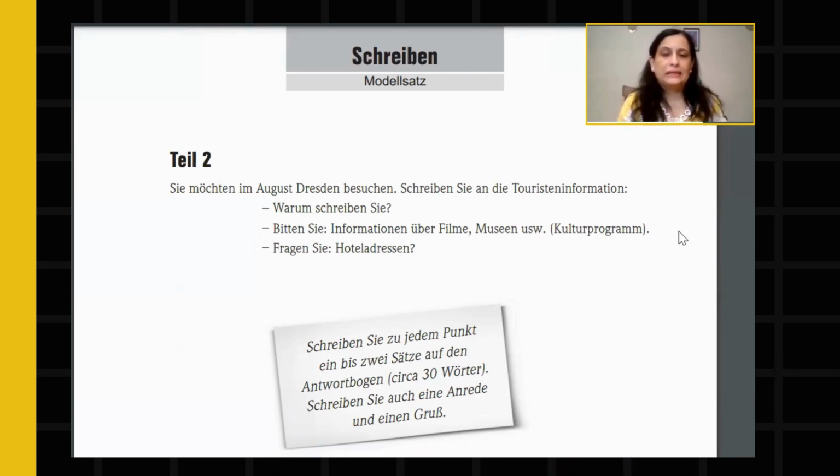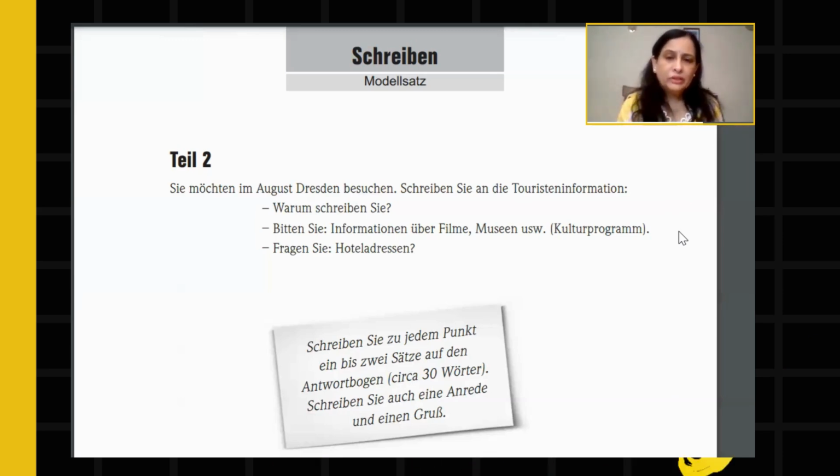Everything you have to write in German. Bitten Sie um Informationen über Filme, Museen usw. USW means it is like how we say etc., right? It is like und so weiter. So in that it will cover. Then Kulturprogramm, and fragen Sie nach der Hoteladresse. And then you will have to ask for the hotel address also. So based on these points, you have to write the letter.